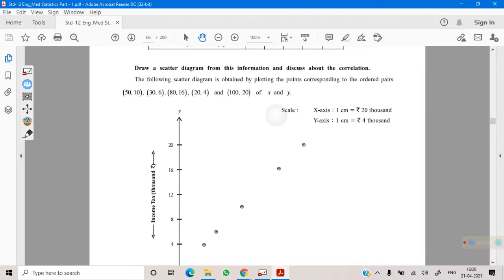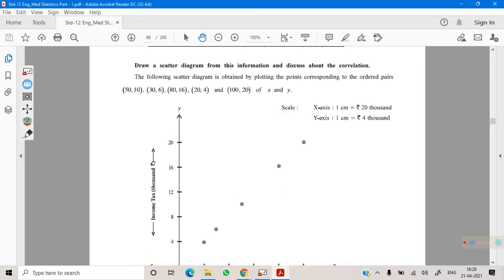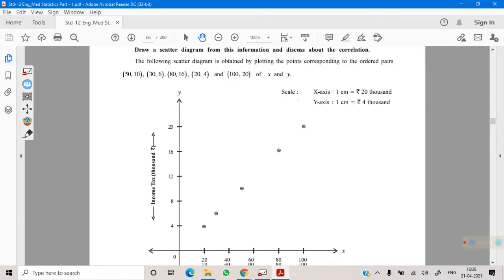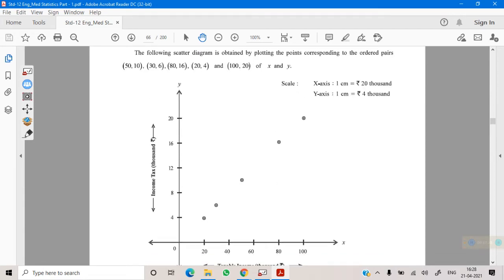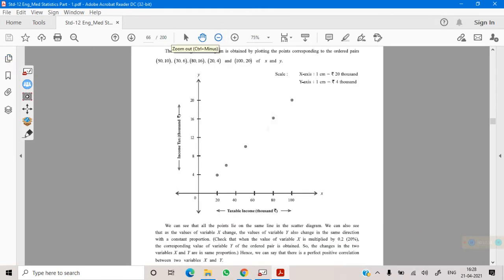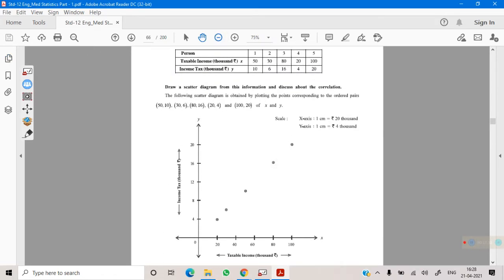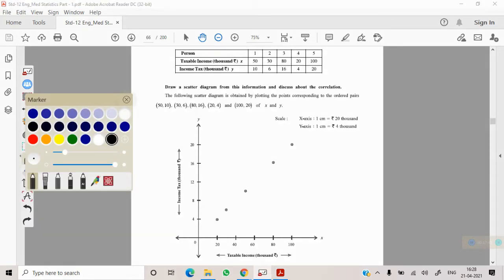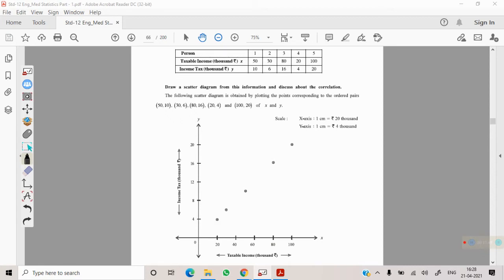Now, if we plot these values on graph paper, on the x-axis income, on the y-axis income tax. When x is 50, y is 10, this.